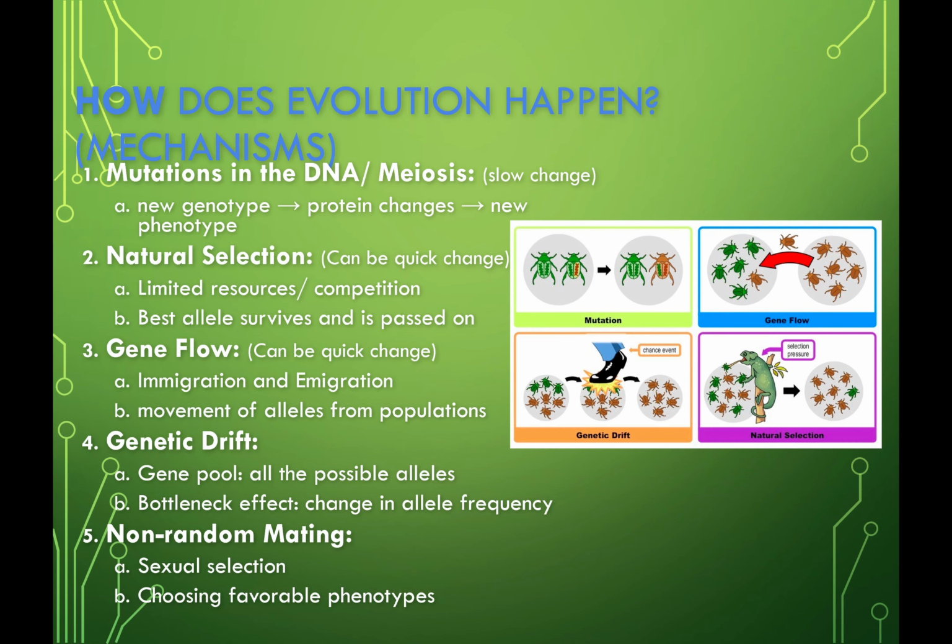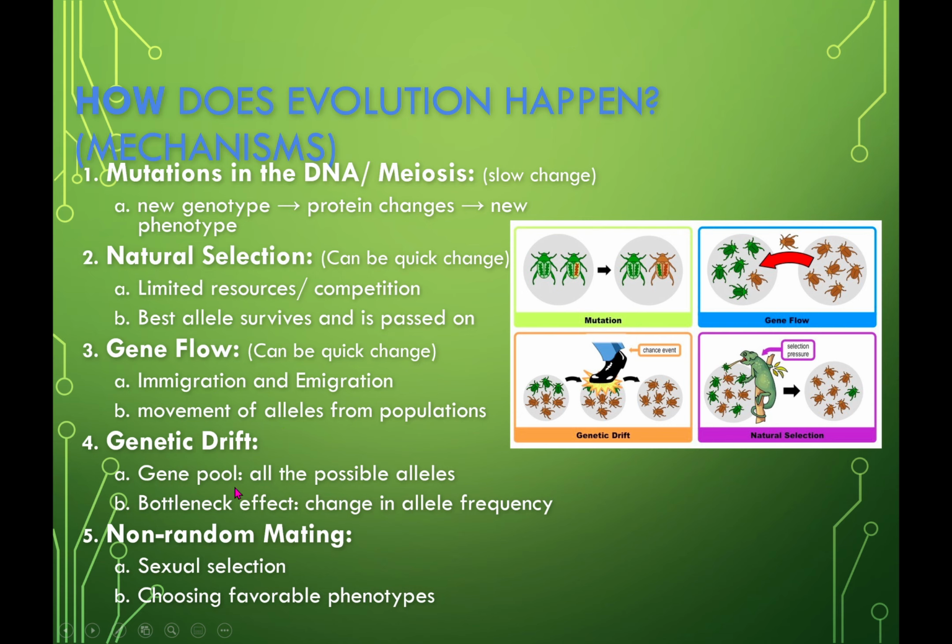Mechanisms of evolution. How does evolution happen? Well, we have mutations of DNA that create, just like we see with the coronavirus, it's mutating, creating more different genotypes. And then natural selection, as we evolve based upon limited resources, competition, where we live, things like that, we'll see change. Gene flow can be a quick change where you have evolution of the species based upon migration or immigration and movement of the population.